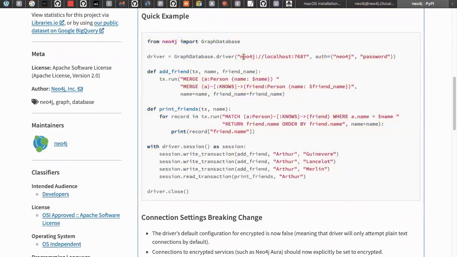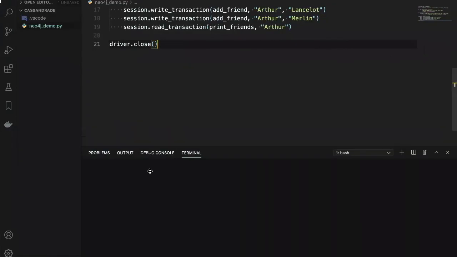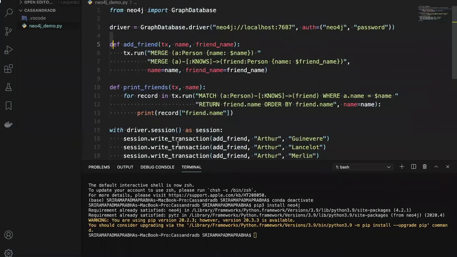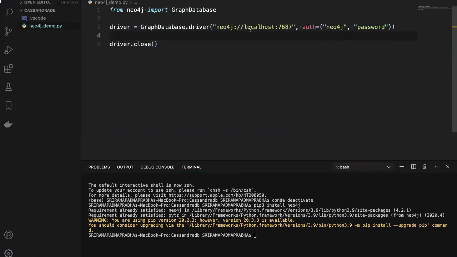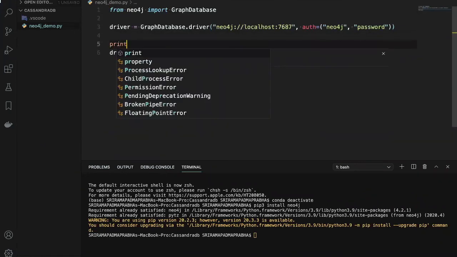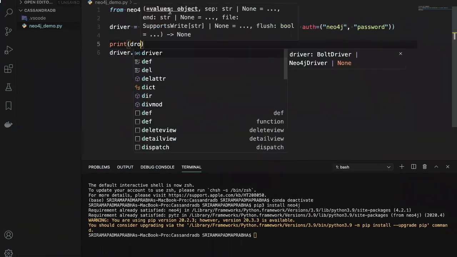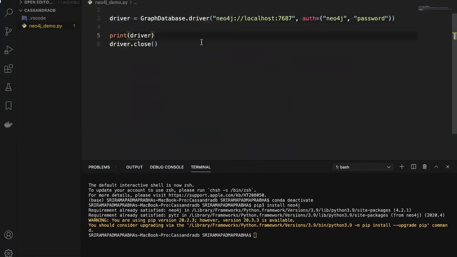Okay. So for example, I want to test whether I am able to connect to my local database or not. It's very simple, guys. And you don't need to mention all these things. Driver: here you are establishing the driver, and the print statement. If the object is created, that means the driver is connected. If any issues come, then the driver throws an error.